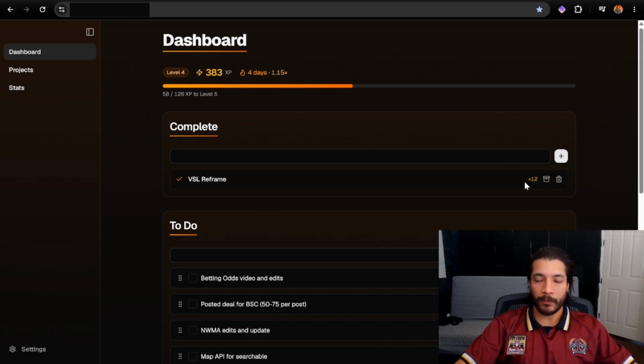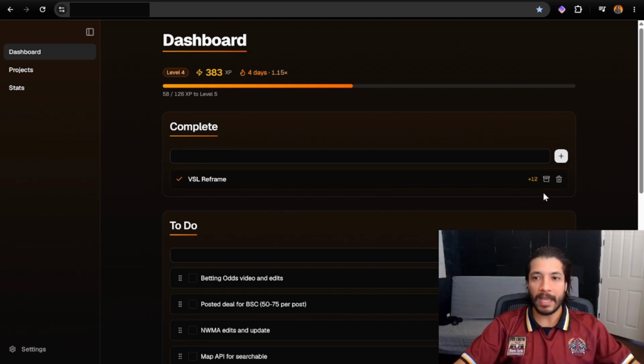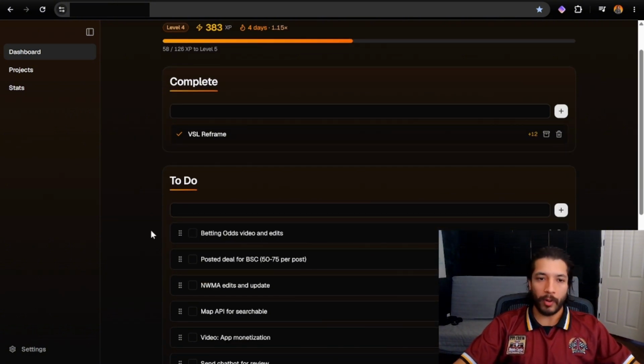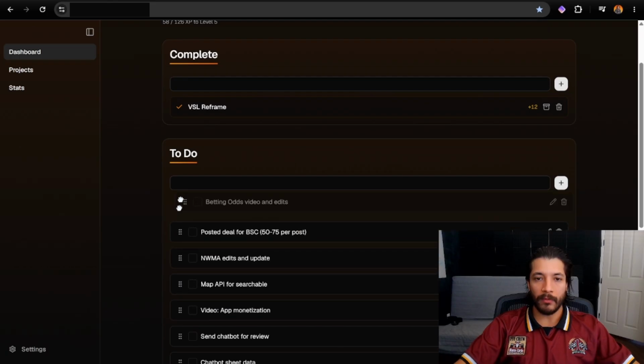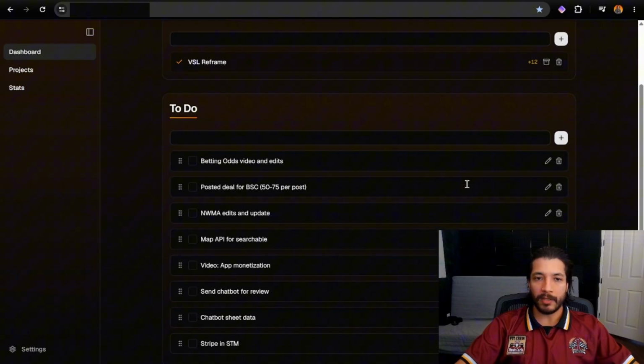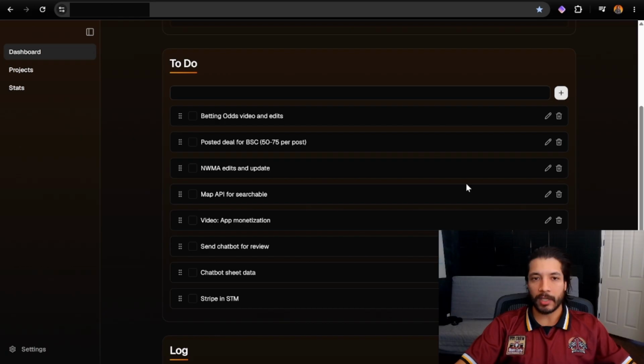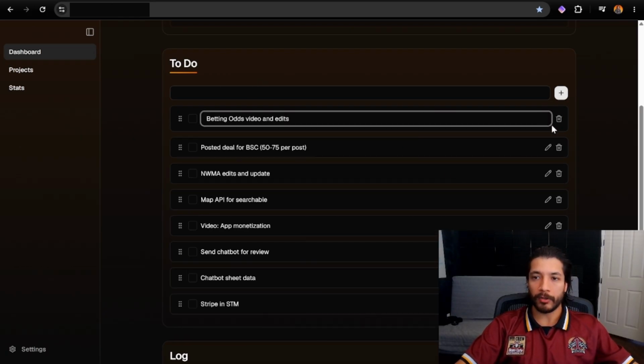You can see the specific XP, and then once I'm ready, I can archive it if I want to keep the XP, or I can delete it if, for some reason, I made a mistake and I need to remove the XP and rewrite this task or anything like that. I can also prioritize the things that I need to do here by moving this up and down. And as you can see, the to-do list is a very simple section of basically simple items that I need to do. Then I can make edits here and also clear them out.